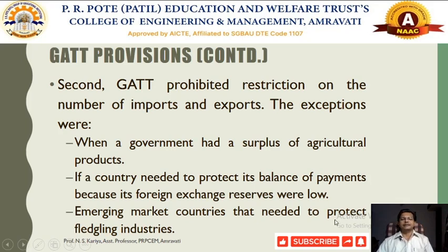Emerging market countries also need to be protected from some leading industries. Recently we are talking about BRICS nations, but the BRICS nations are developing nations right now.